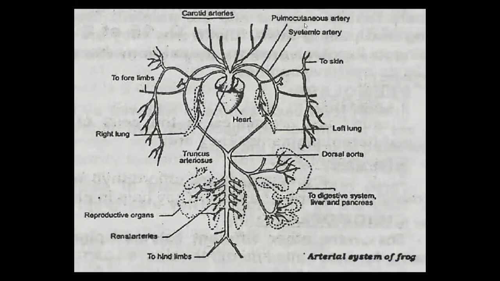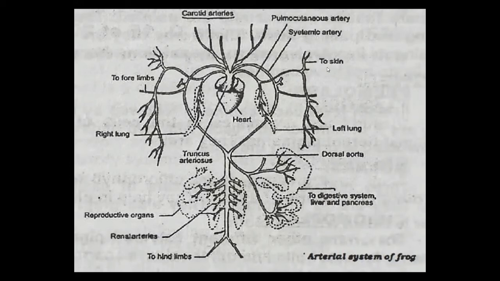The third one, pulmocutaneous, is very, very important. Why? Yesterday we discussed pulmo means lungs, cutaneous means skin. See my cursor, when it arises it is singular from each side, left and right. But after arising, it is divided into two branches: one going towards the skin, the cutaneous artery, and the other the pulmonary artery.